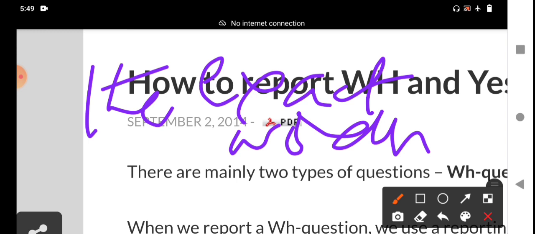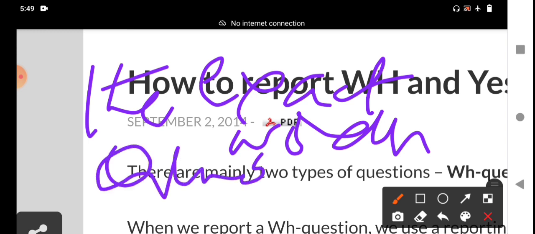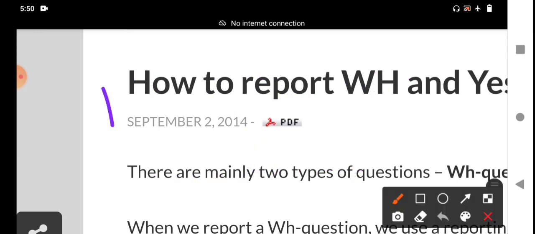When we use direct speech, we place the particular statement spoken by the speaker between quotation marks, also called inverted commas.